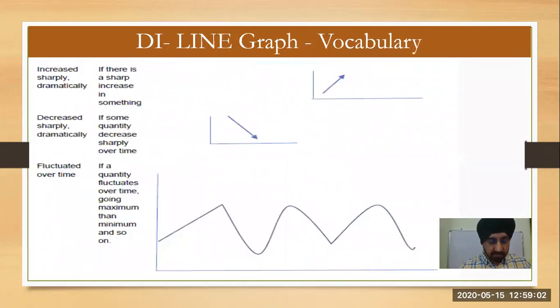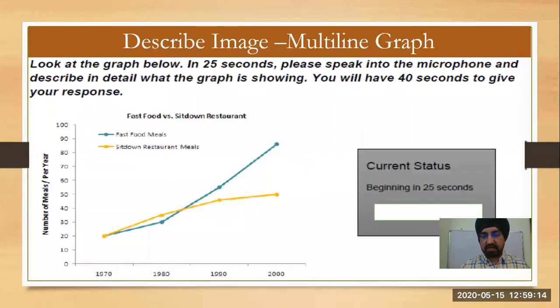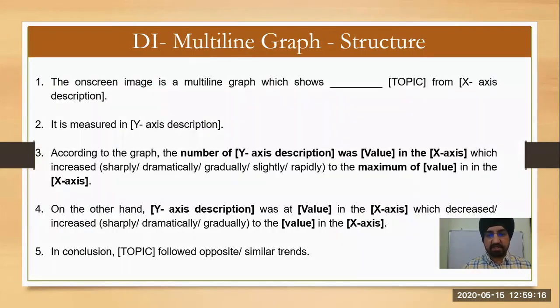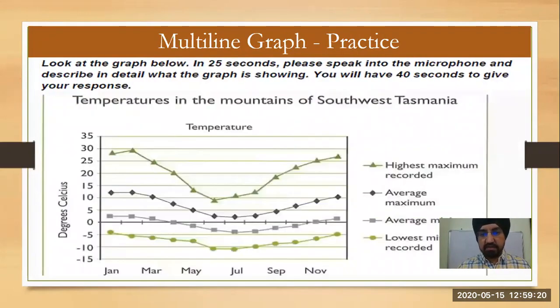For each thing, we have a vocabulary, like line graph. We will understand the line graph structure. Then we can have multi-line graph structure, and we'll do multi-line graph practice. Once we do all the practice, for any complex graph like this, we will be able to speak very fluently in 40 seconds.